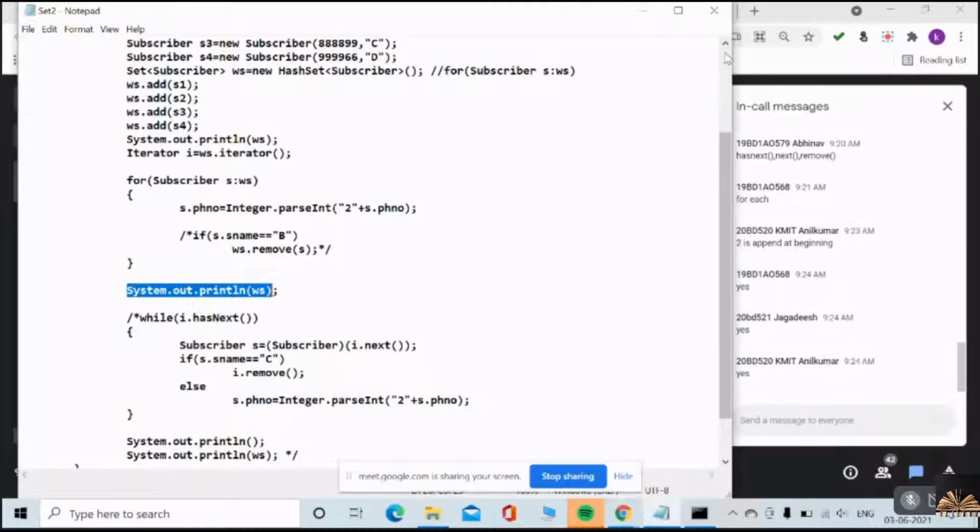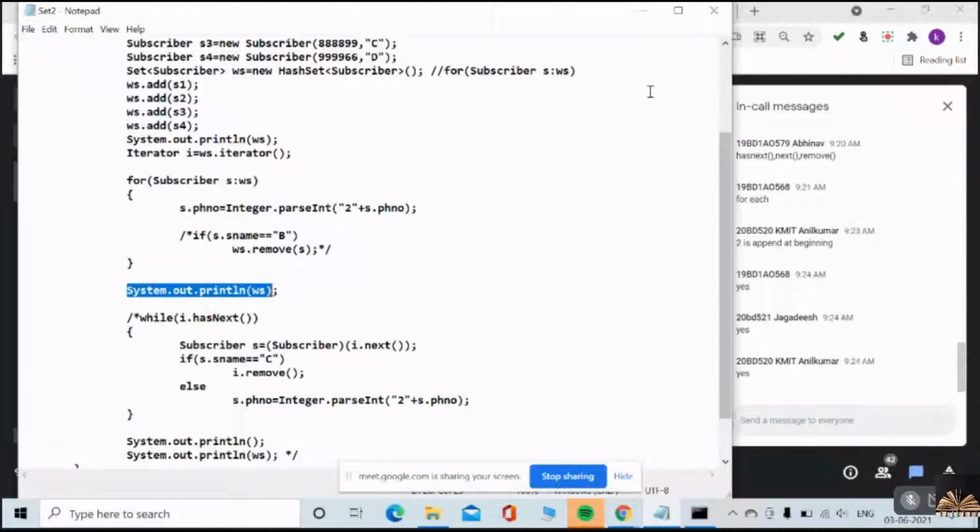But for each loop, if I use it on primitive data types, suppose I want to traverse an array of primitives, meaning int, float, double, etc., then the modifications I cannot do.